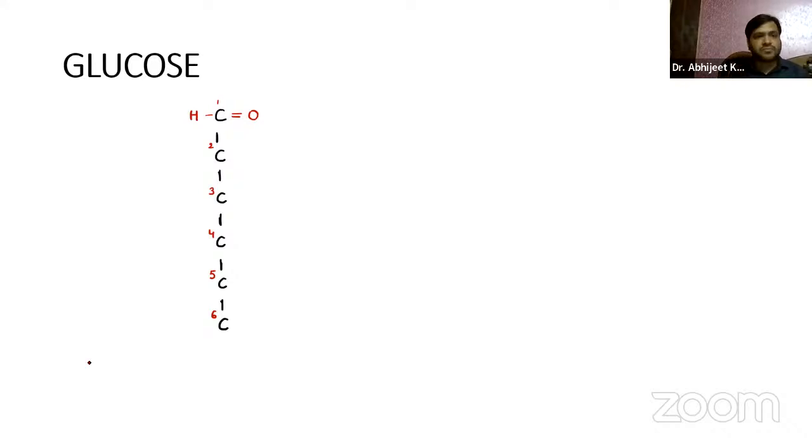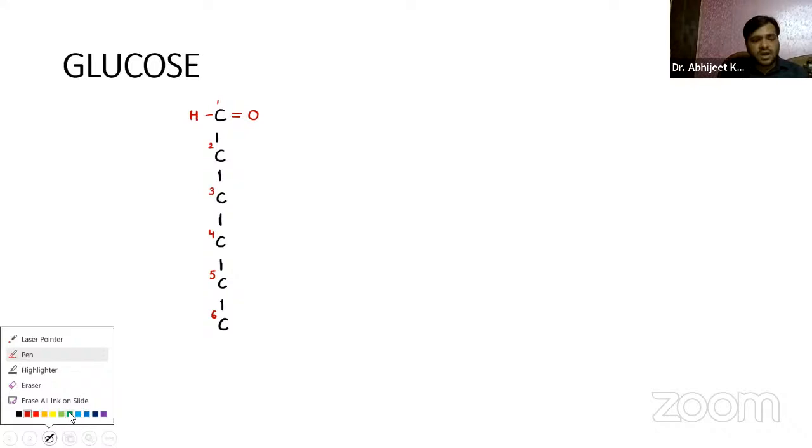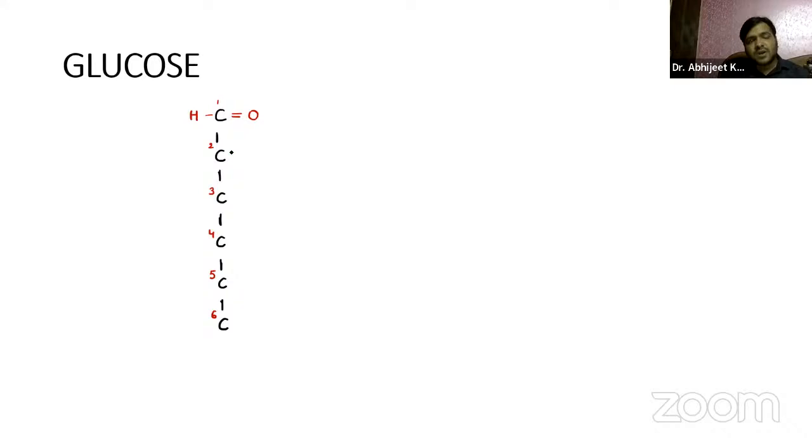Now, on the third carbon, all the OH groups are present on the right side, right? Except for the third carbon, guys. Except for the third carbon, all the OH you will see over here on the right. On the third carbon, the OH is present on the left-hand side, right? All the H are the same. Over here, it is CH2OH, right?